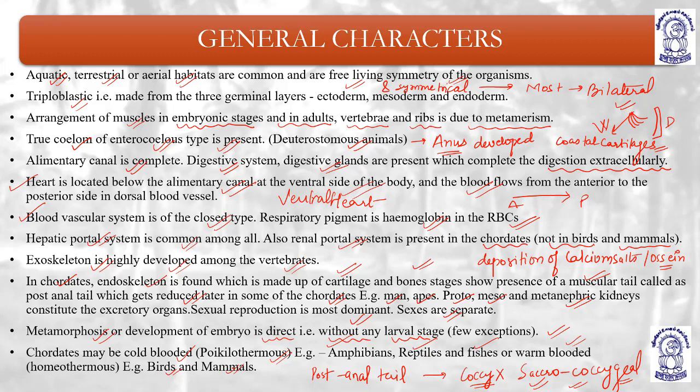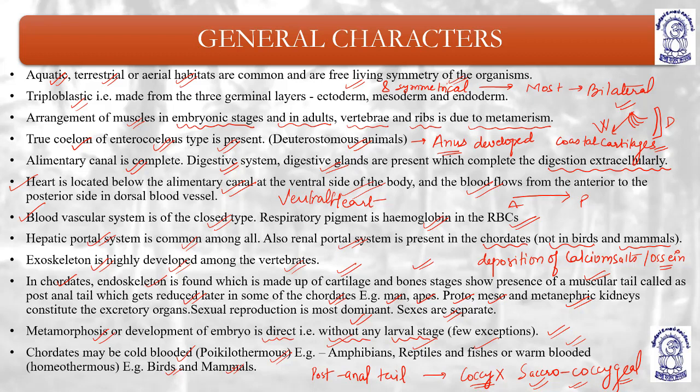they have a respiratory pigment known as hemoglobin, which is present in the RBC. They have a hepatic portal system which is common. They may have a renal portal system. Exceptions are birds and mammals, they don't have a renal portal system, as they can control the amount of electrolytes and water with the help of the metanephric kidneys. So that is why the renal portal system is not required in birds and mammals.